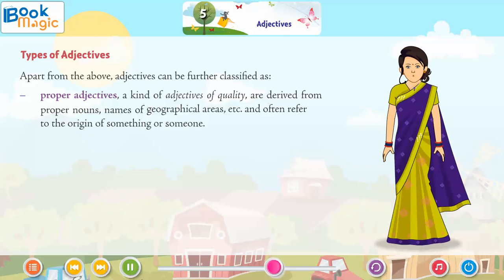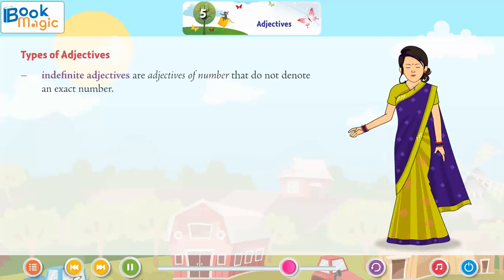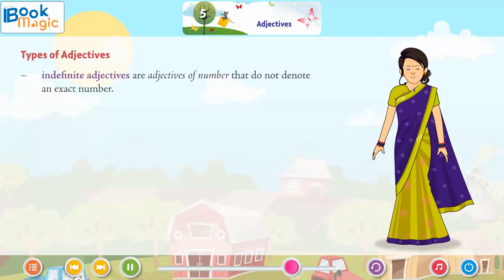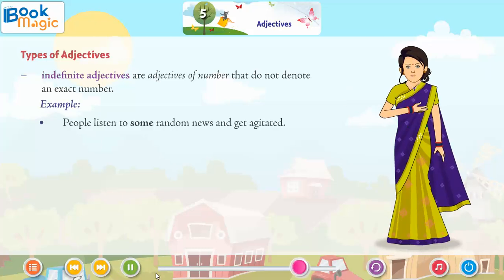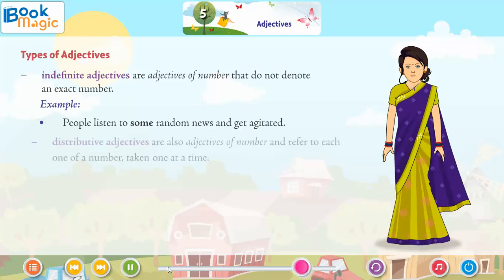Apart from the above, adjectives can be further classified as proper adjectives, a kind of adjectives of quality, which are derived from proper nouns, names of geographical areas, etc., and often refer to the origin of something or someone. Example: Italian food is trending nowadays. Indefinite adjectives are adjectives of number that do not denote an exact number. Example: people listen to some random news and get agitated.